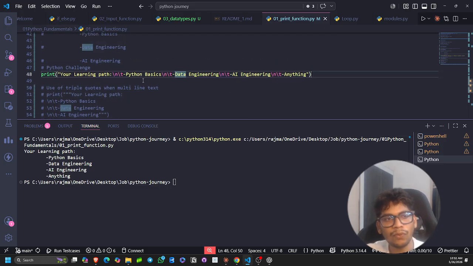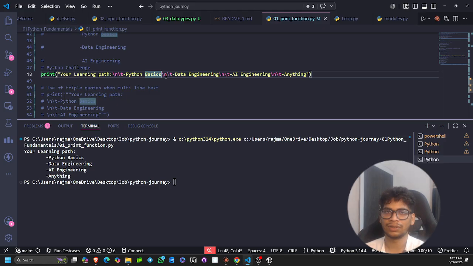But here we will be talking about code quality, right? We can see that the code length is becoming larger and larger. If we go to the nitty gritty, to the very specific things, in data engineering you have to include all those things which you will be learning, and in AI engineering as well. Then this line becomes a very long list, right? So how will we do this? We also have to make our code quality good. So we will follow a good practice.